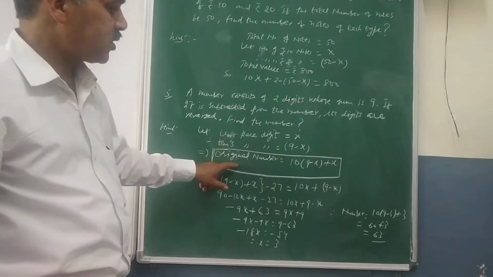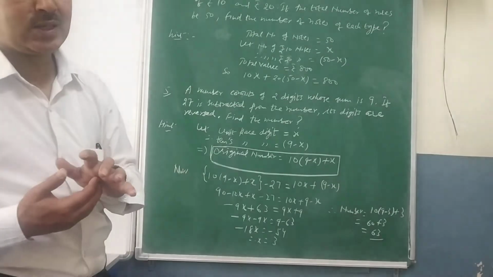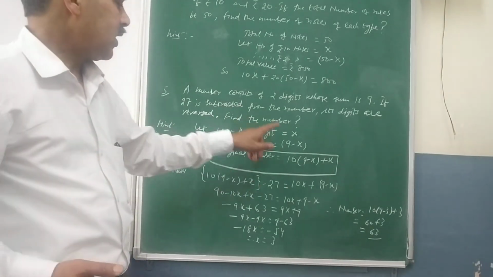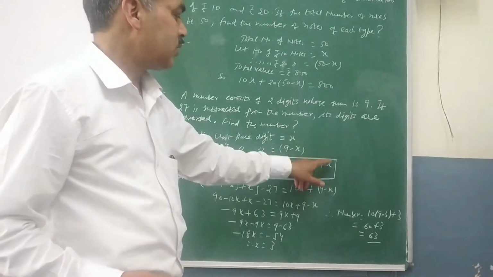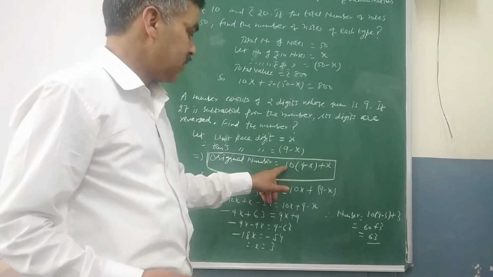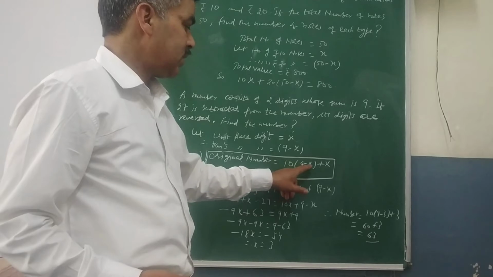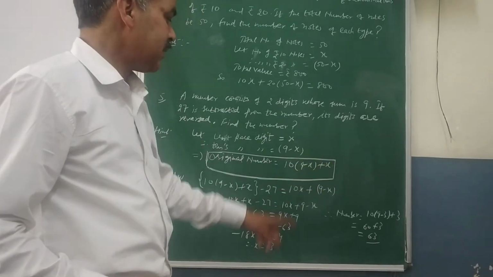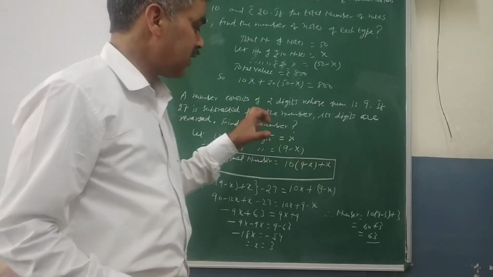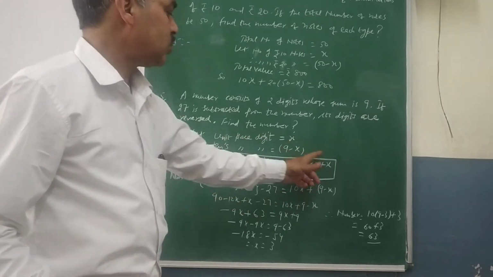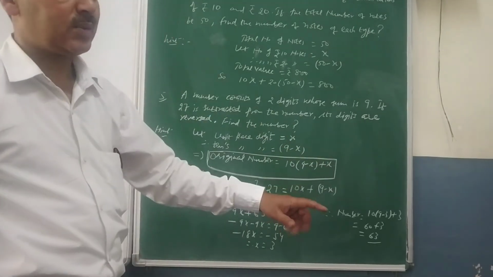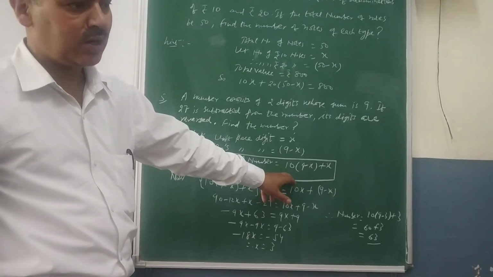And in the third step, you have to write the original number. What happens? Tens place digit, always you have to multiply by 10 and then add your units place digit to that. So when you multiply this, 10 into 9 minus x will be there, plus x. This is the original number, and whenever at last you get the value of x, you have to come back to this third step to write your answer, because that will give you the original number always.